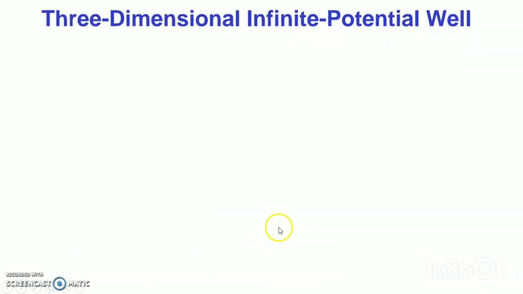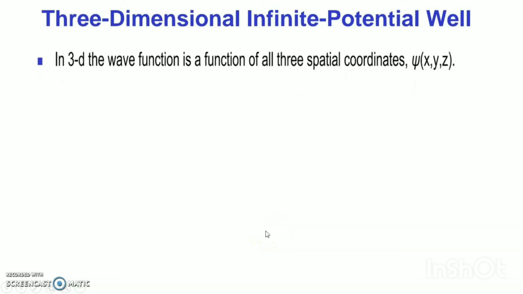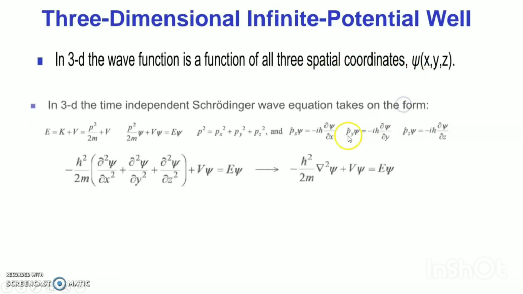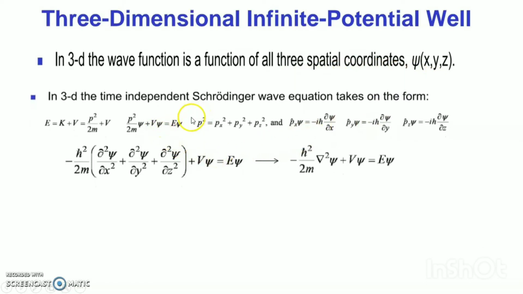Three-dimensional infinite potential well. In three dimensions, the wave function is a function of all three spatial coordinates, psi(x, y, z), and the three-dimensional time-independent Schrodinger wave equation takes the form E equals K plus V, that is p square by 2m plus V, so p square by 2m psi plus V psi equals E psi, where p square is px square plus py square plus pz square.